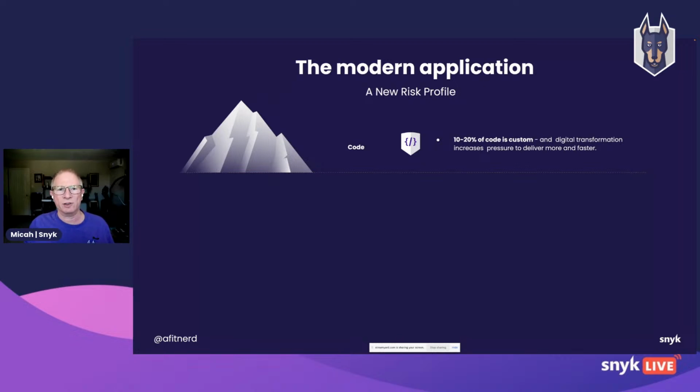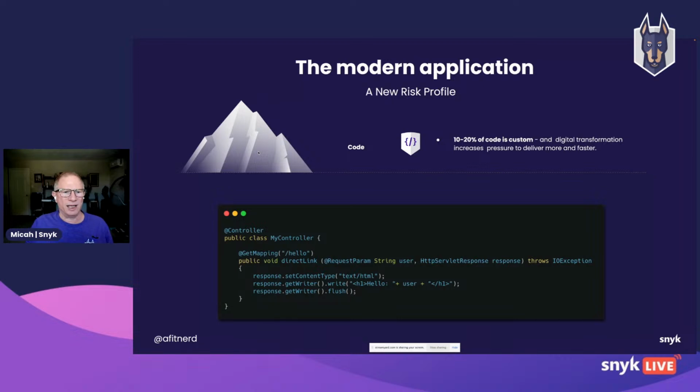So in the context of software development, 10 to 20% of our code is custom. That's the tip of the iceberg. Everything else are the libraries that we rely on and other systems that we deploy our code to, from the perspective of risk, from the perspective of security. So here's an example in Java, and it may be very obvious what the problem is. So I'm asserting there's a problem with this code. If you see it, feel free to drop it in chat.